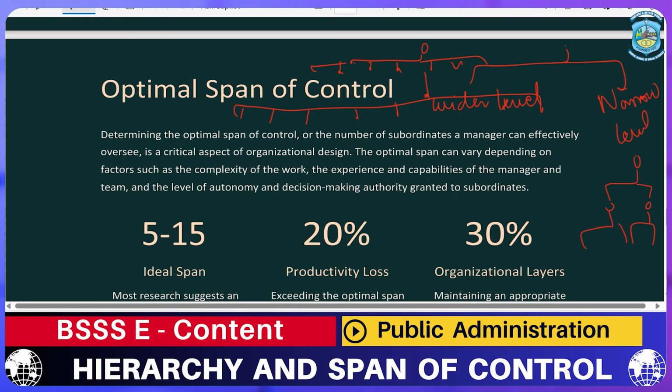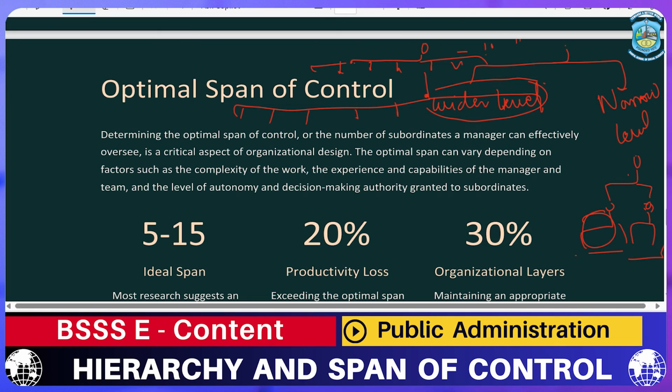By looking at these two structures, you can easily understand that in the wider level of span of control, one manager has to deal with 10 to 15 employees. Here, one manager has only 2 employees, and those 2 employees have only 2 under them. So in this way, it layers up more levels of organization, but here it de-layers the levels of organization.